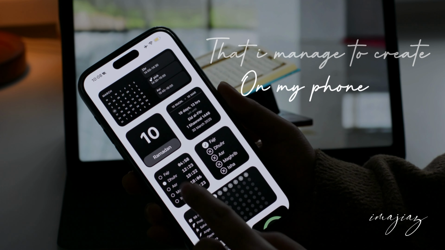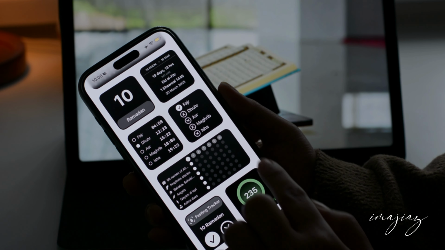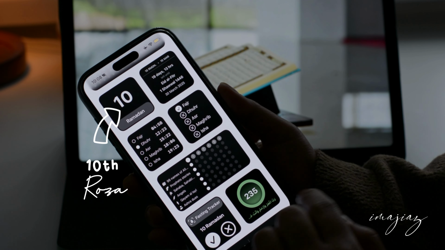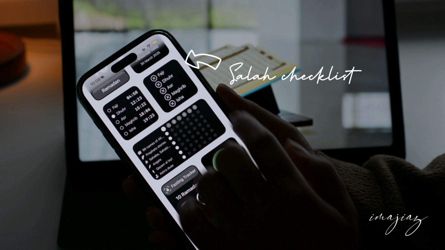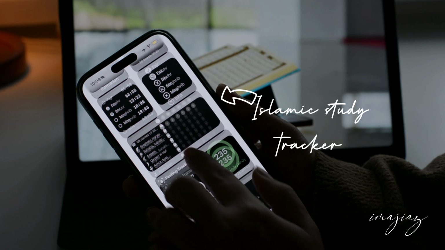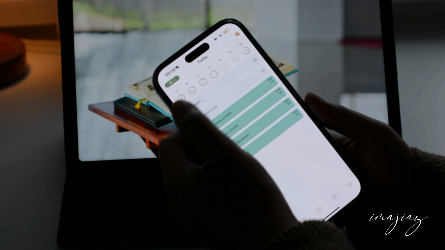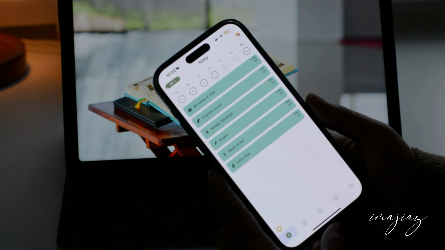So today I just thought to share my Ramadan Focus Mode that I managed to create on my phone, and oh my god, I'm loving it. As you all can see, Ramadan automated dates and Eid countdown appear here, and then the Salah checklist, these are all clickable, and Adhan time as well. And then comes my Muta'aba Amal checklist. I just need to click on each ibadah, and then I get a shout out when I'm done, just like an accountability partner. That's amazing.